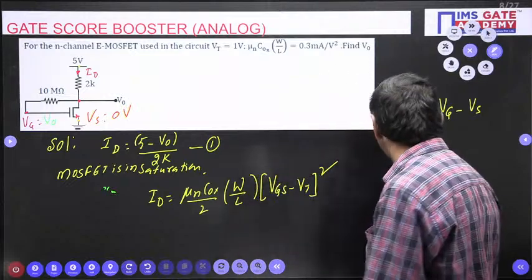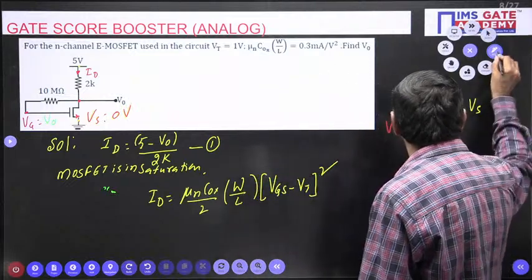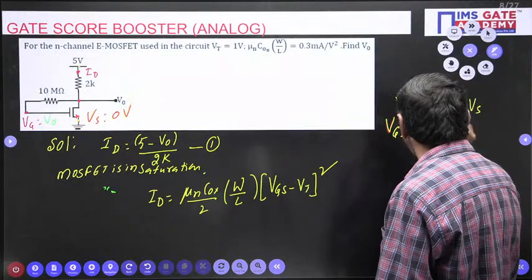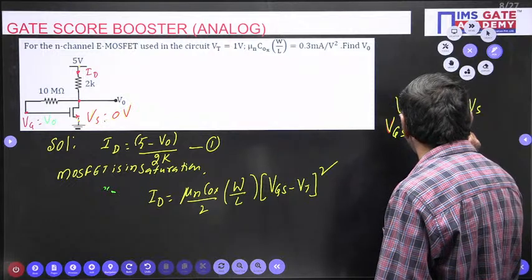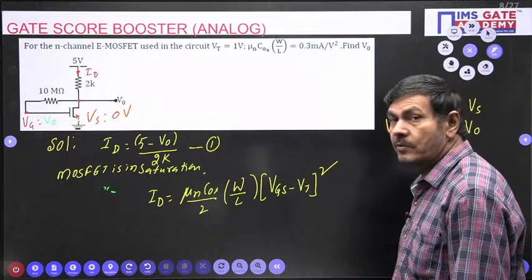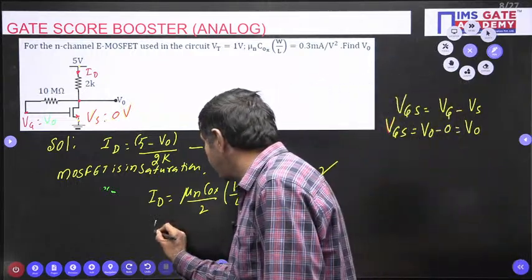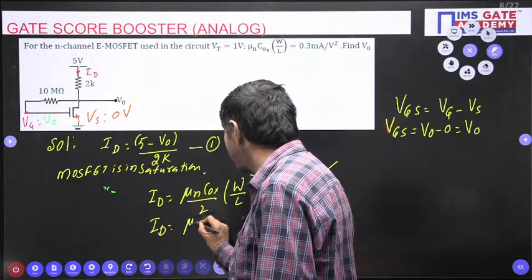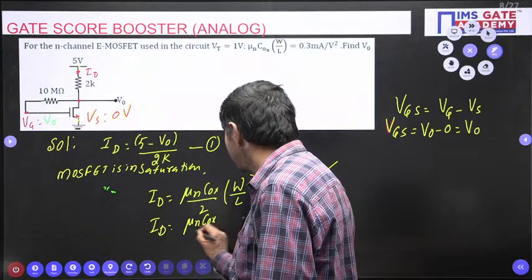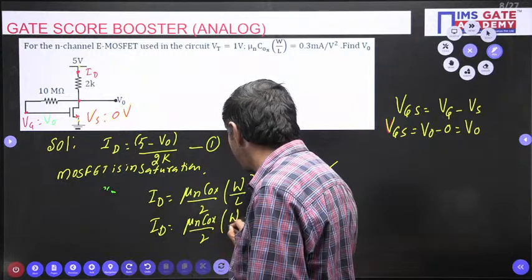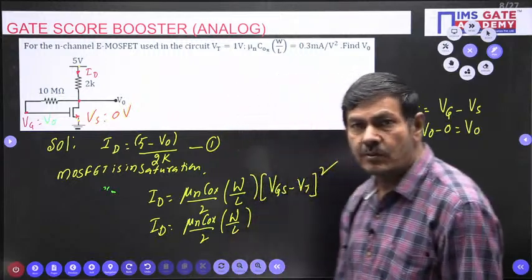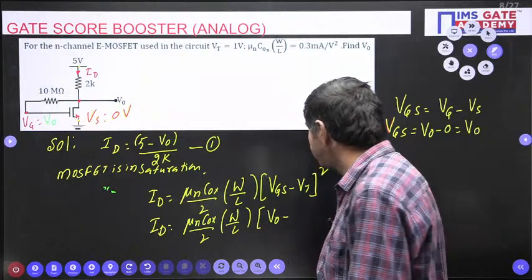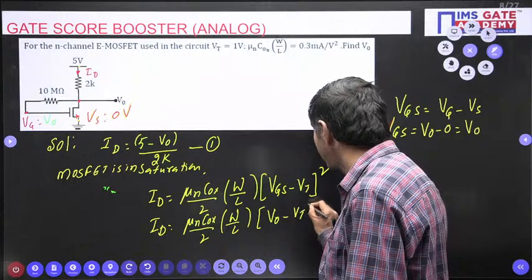Now I can write VGS. VG equals V naught, VS is 0. Finally I am getting V naught only. Now I can write this drain current like this: ID equals mu n COX by 2 into W by L, VGS equals V naught itself, into (V naught minus VT) whole square.